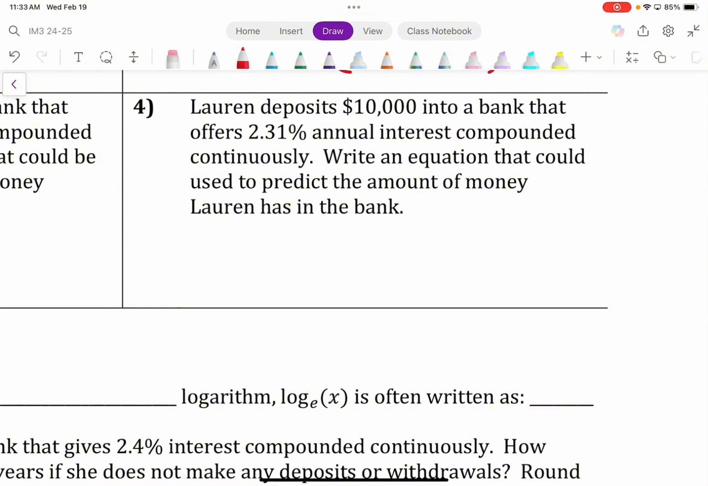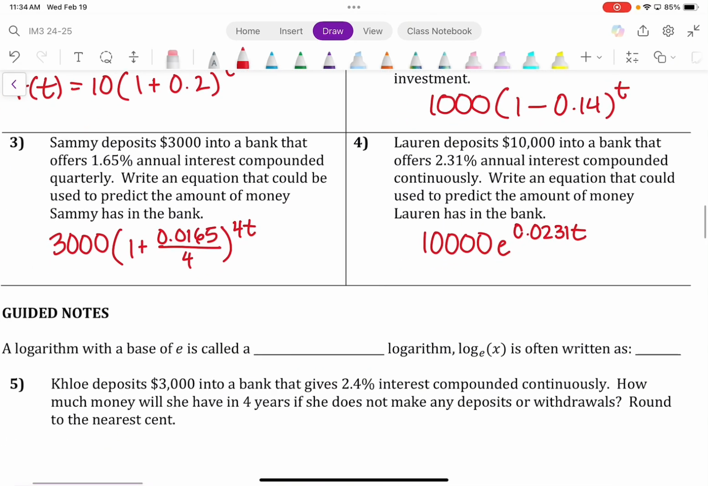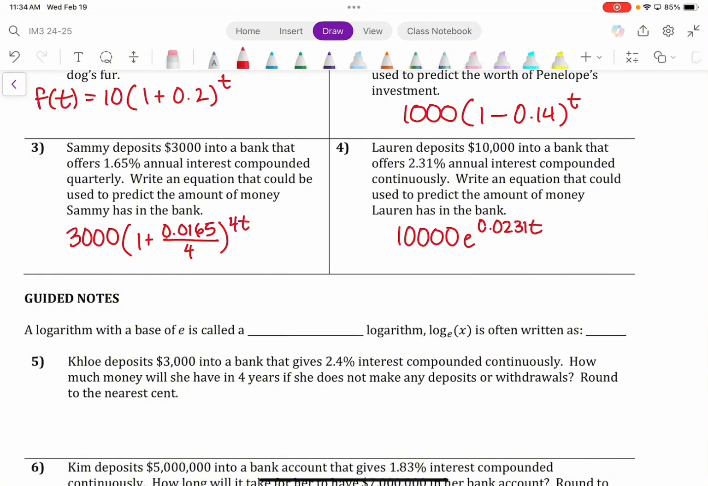Okay, and then let's finalize with the last one. Lauren deposits 10 grand into a bank that offers 2.31% annual interest compounded continuously. Write an equation that could be used to predict the amount of money in the bank. So this one will look like what? Marco, what will this look like? 10,000 e to the what power? Excellent. So 10,000 e to the 0.0231 t. All right, excellent. Good job, you guys. Let's move on to the next 2 problems, and that'll be it. I will give you guys your break after that, and then you guys will have an appointment book to take care of with those around you.